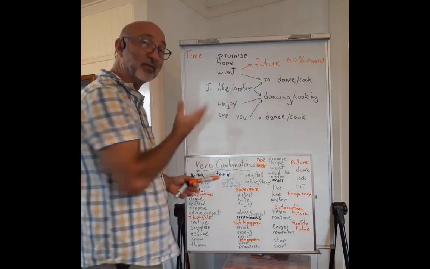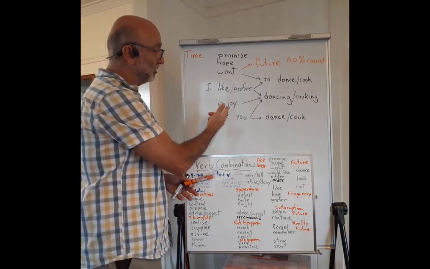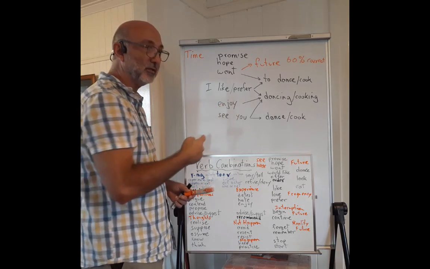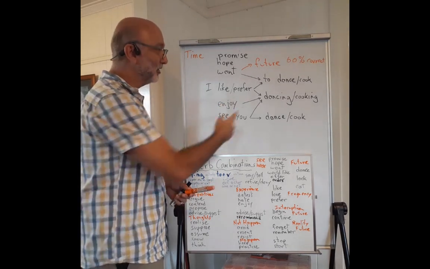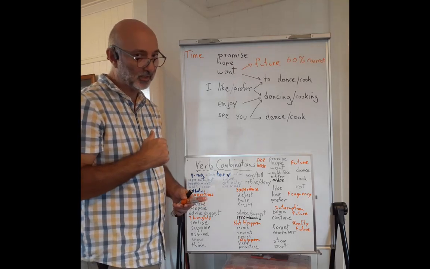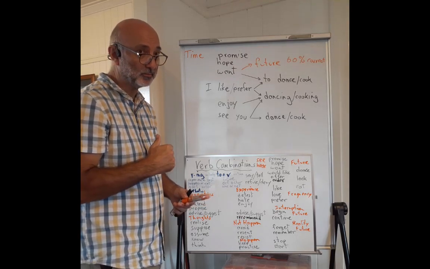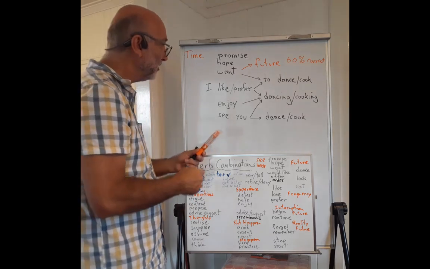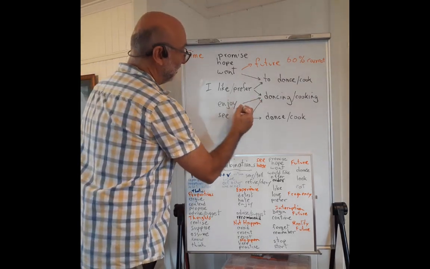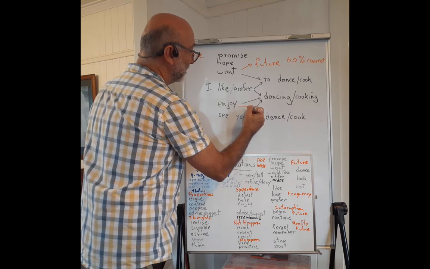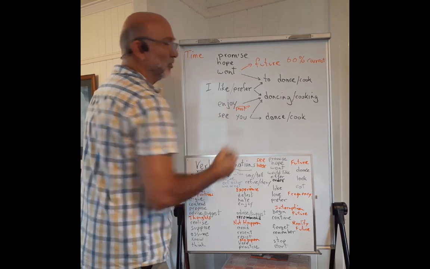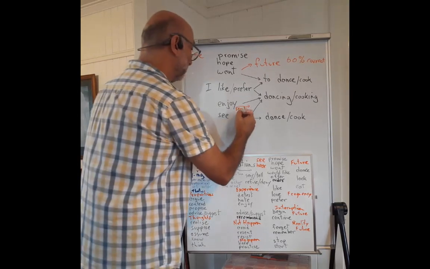Well, we can think about it as coming from the past. This enjoy, I know because dancing was in the past, in my past. So I can think about enjoy as a kind of past or experience verb.